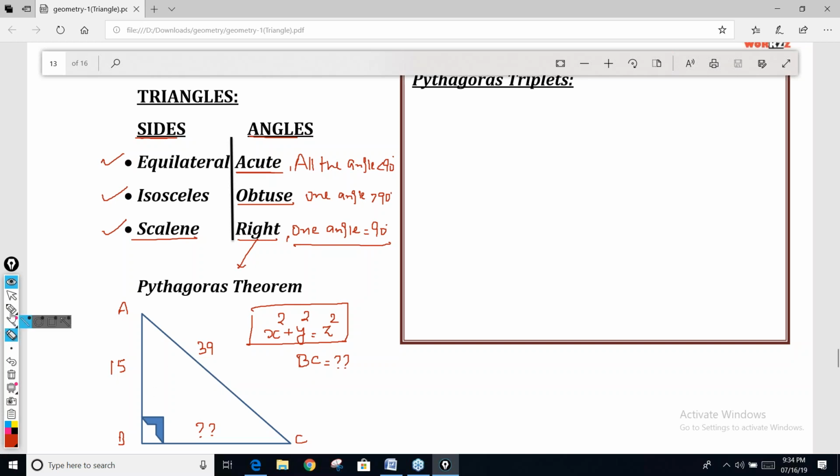Okay, so if we do it normally, guys, then we are going to do this calculation. If this is x, this is y, this is z, we'll find the value of y by doing 39 square minus 15 square, then you have to find 39 square, then 15 square, then all the calculation. But here, what I'm trying to make you understand, learn that, and that is very useful. You need not solve this kind of calculation if you are able to find Pythagoras triplets.